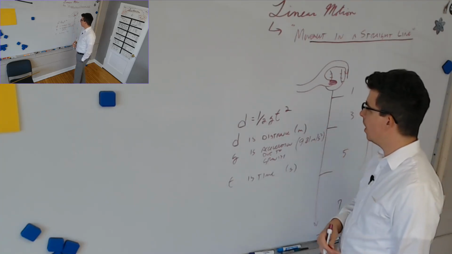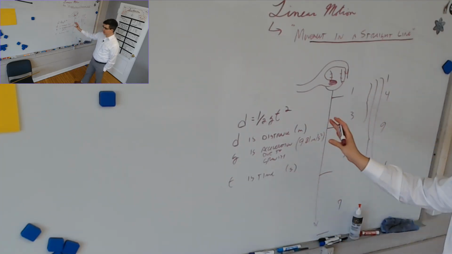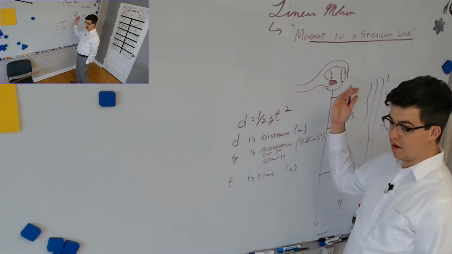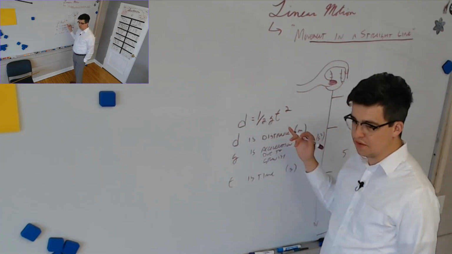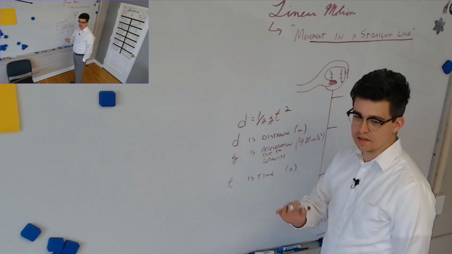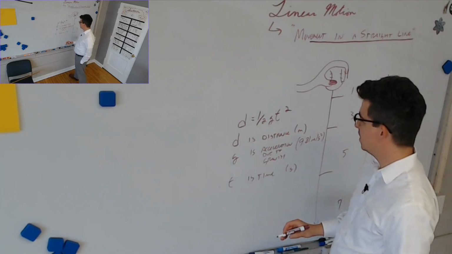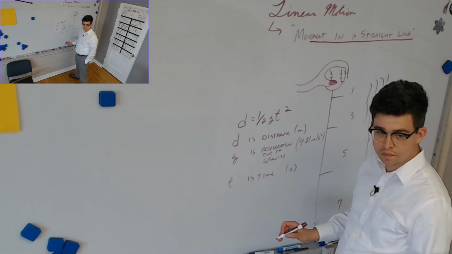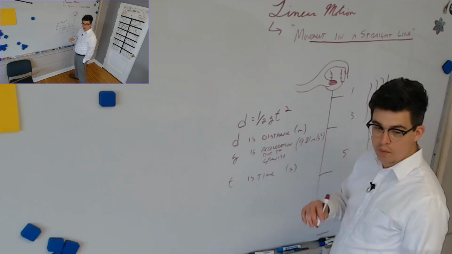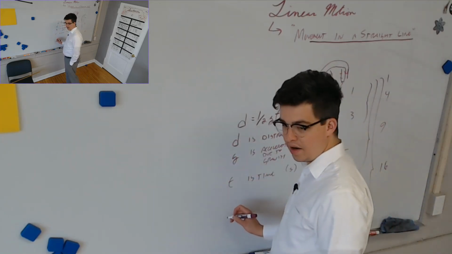I could do that, but I'm not going to divide by t squared because I want to get t by itself. So it'd be easier for me, I think, if I get the other stuff that's with t over to the other side instead. So what should I do first? To manipulate, once again, we're manipulating this to try and find t. Say it again. Divide by 1/2 g. Okay, so that gives me what? D divided by 1/2 g equals,